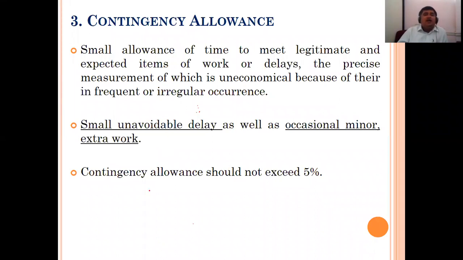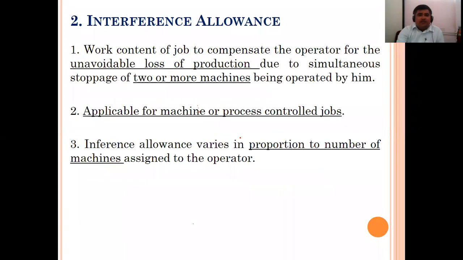The contingency allowance should not exceed 5%. So whatever this standard contingency allowance is, it should be 5% only. It should not be more than 5%. So this is the contingency allowance. Okay, this is for unavoidable delay or occasional delay, extra work, minor work. This is required to be added, and at the time of calculation, we should consider it.